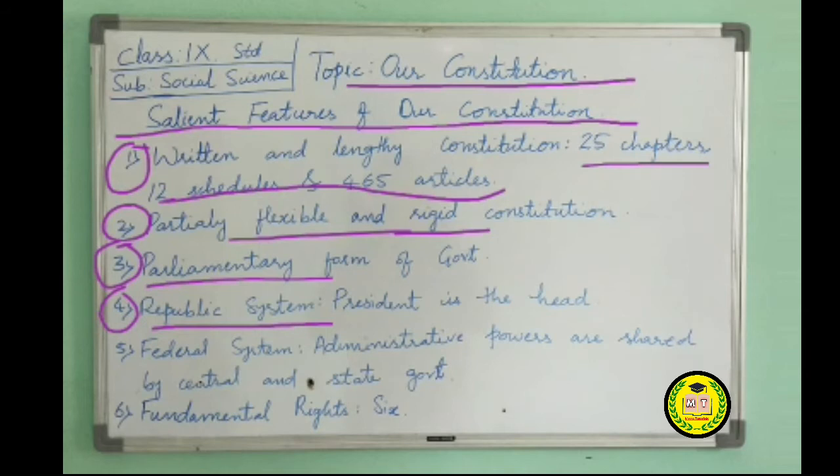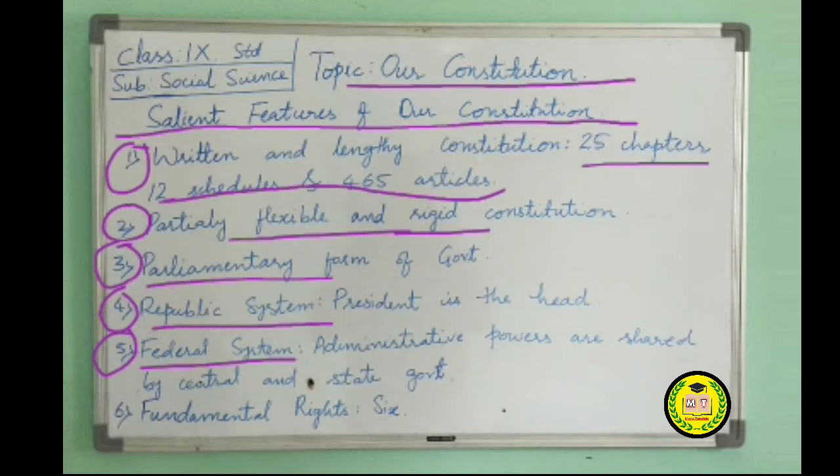Next is the federal system. Our Constitution provides for a federal system of government because our country consists of different languages, castes, races and geographical regions. Administrative powers are shared by the central and state governments. This type of system is called a federal system.